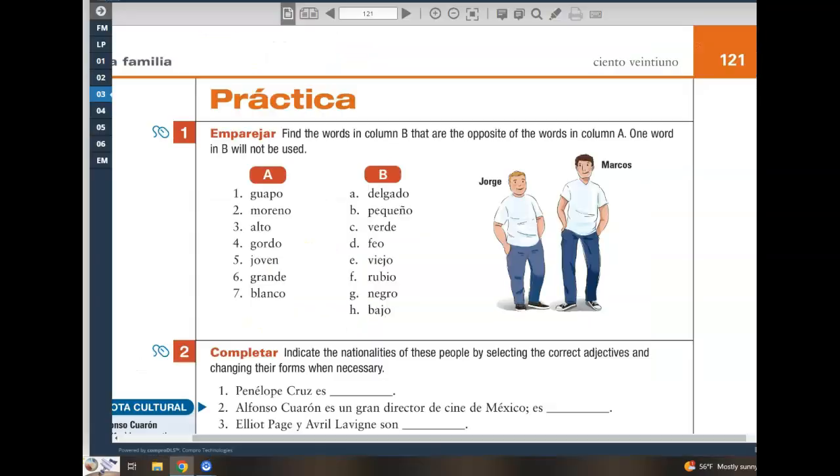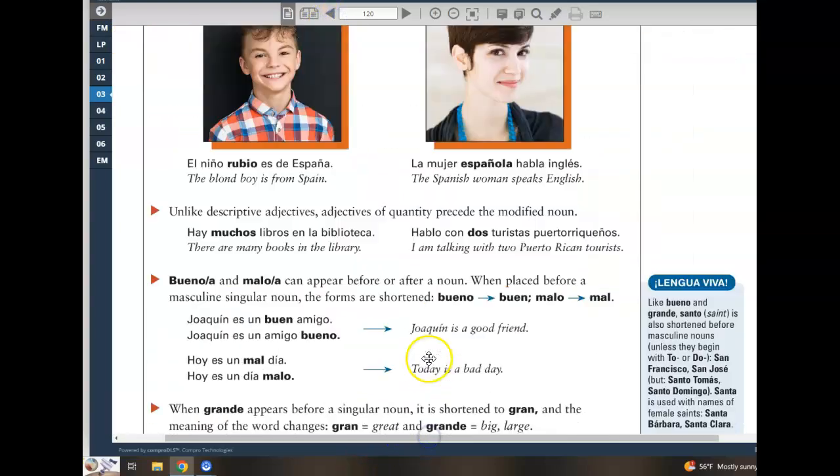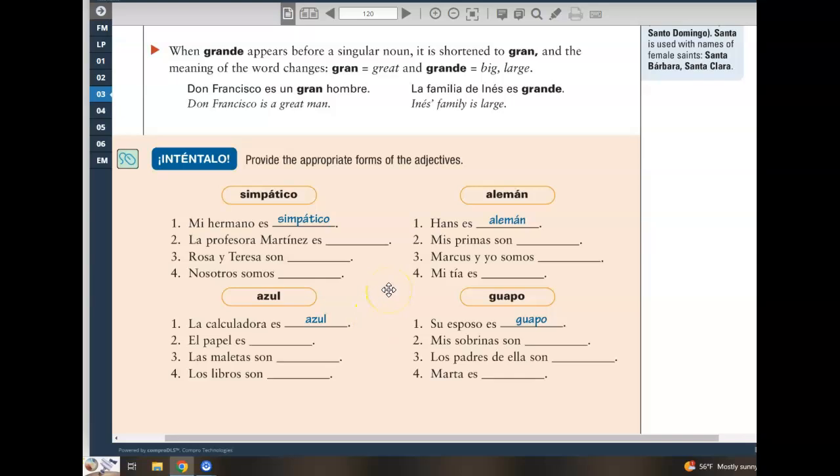So going back to the Inténtalo, which I think we started last class, if I'm not mistaken, but we didn't finish. So that'll be our warm-up for today. Taking a look at these four adjectives, provide the appropriate forms of each adjective according to the noun that they modify.